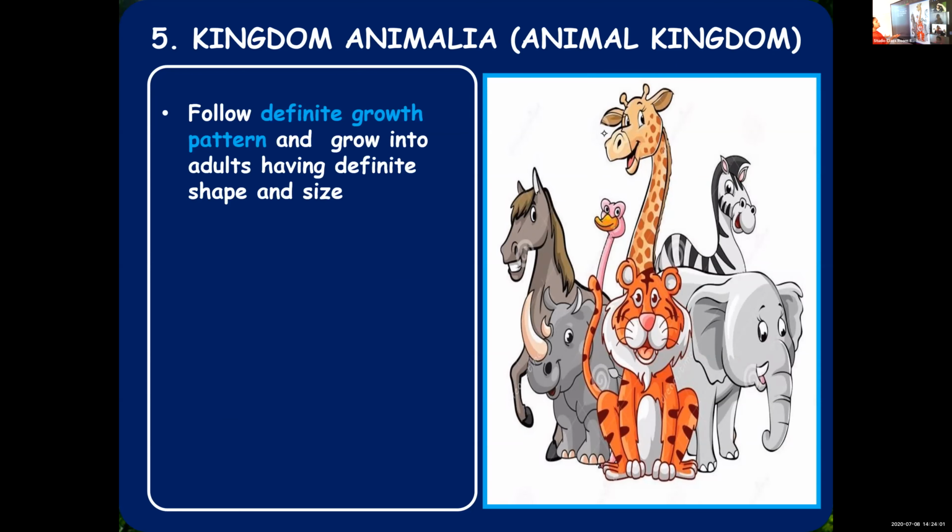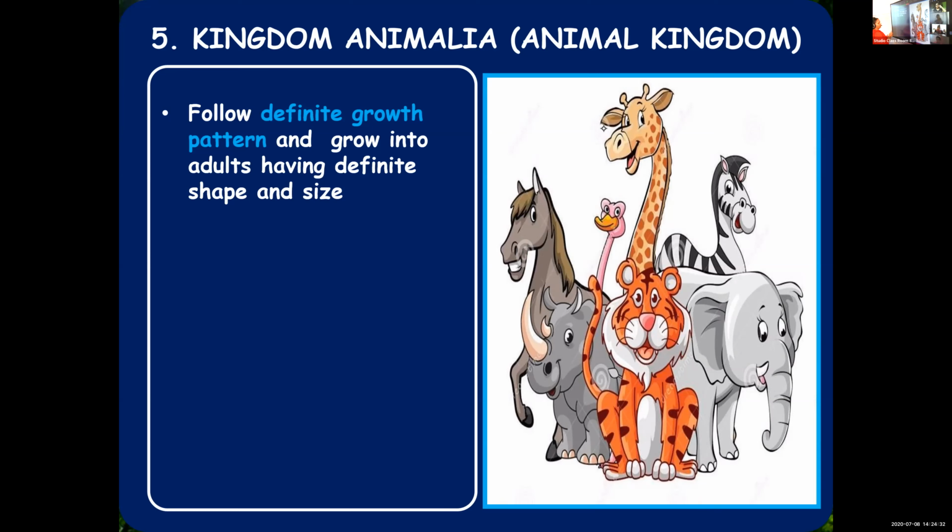They have a definite growth pattern and we all grow into adults having a definite shape and size. There will be some variation, but more or less we grow in the same pattern. The height, the width, or how fat a person is can differ, but generally we have a basic shape and size.